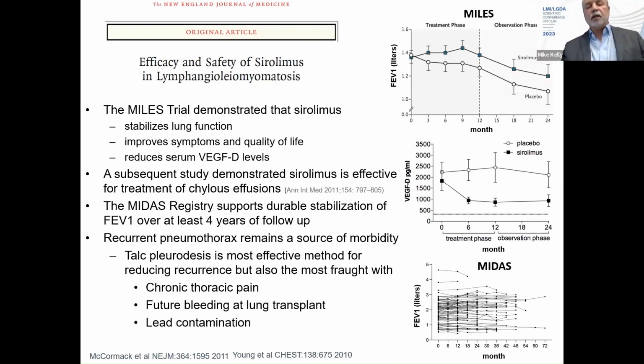Talc pleurodesis is the most effective method for reducing recurrence, but it's also the most fraught because patients develop chronic thoracic pain. They suffer future bleeding at future lung transplant, and talc is contaminated with lead and sometimes with asbestos. So we don't like using it. We'd like to have a better alternative.